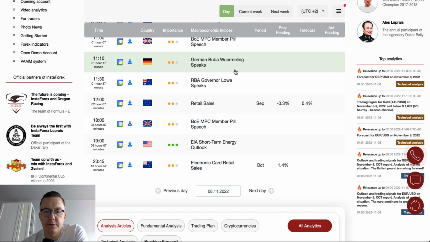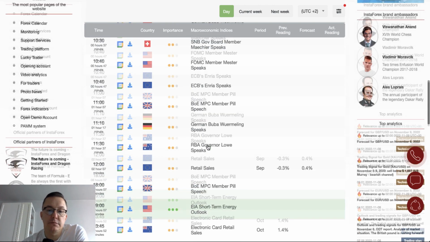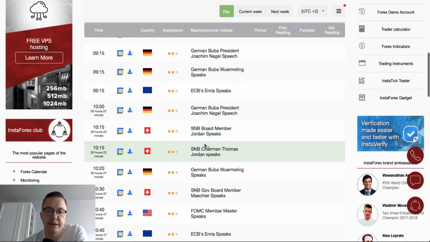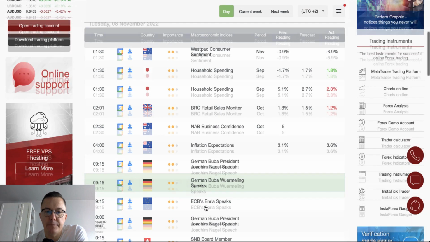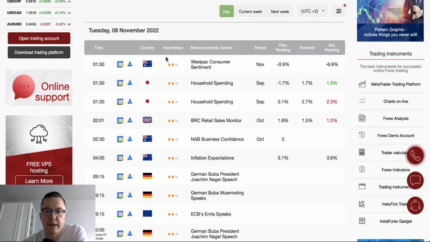During the New York session, we don't have too much data scheduled. However, we got the retail sales from Eurozone scheduled at 12 a.m. We got the EIA short-term energy outlook from the US, but this one goes to the public very late at 7 p.m. So very interesting day. However, plenty of speeches, plenty of remarks. Please stay focused, especially during the early morning hours.